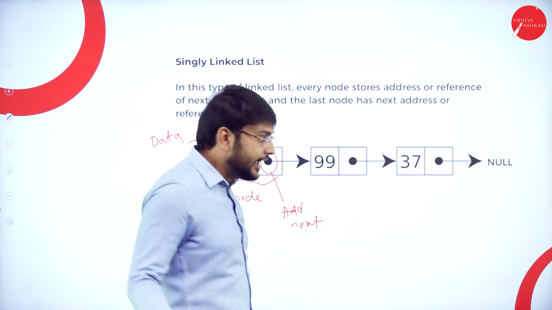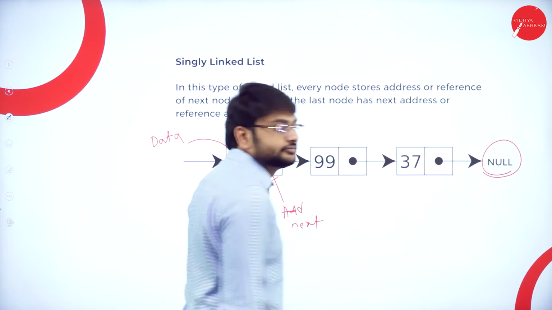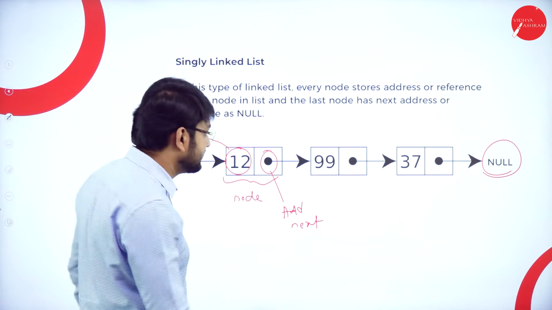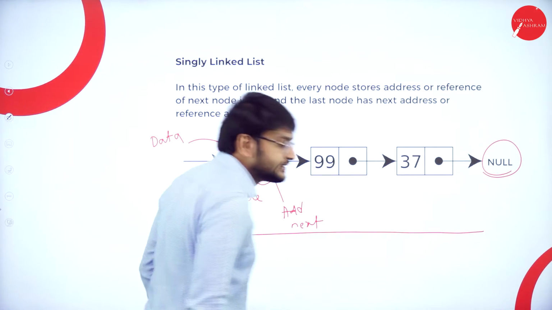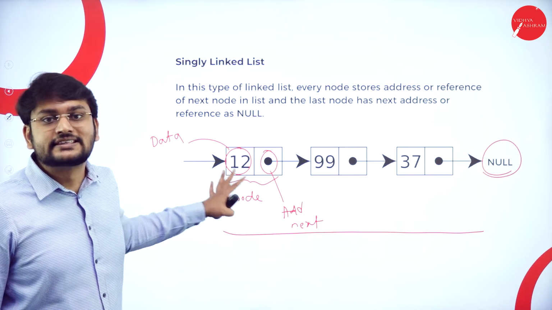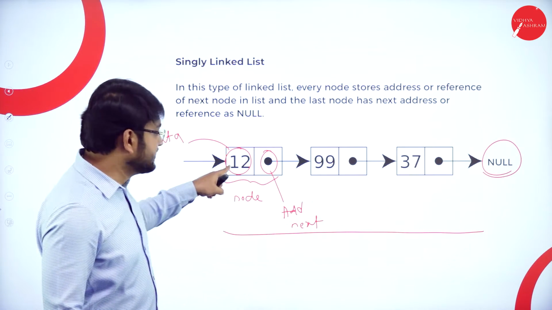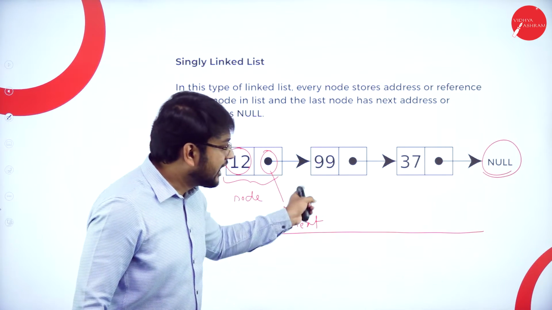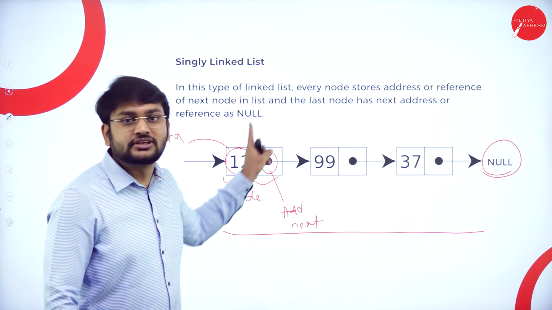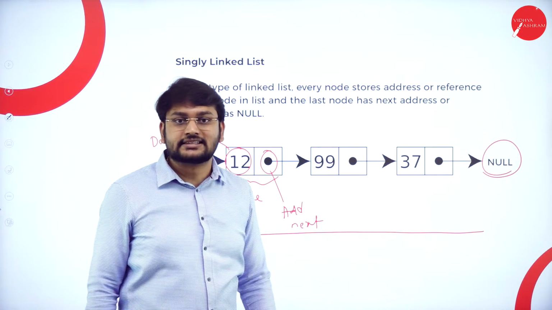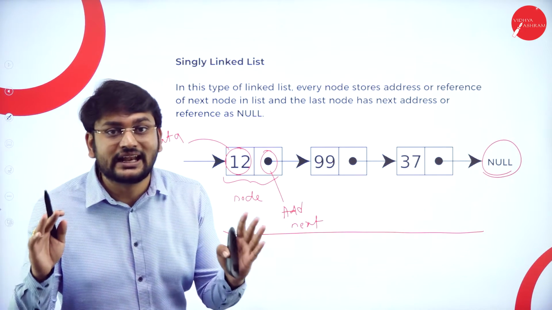So guys, at the end, I will have null. So this is what I will call a singly linked list. So you will be traversing in one direction. You will visit this item, then after that this, after that this. That's why I will call it a singly linked list. So hope you understood what is a singly linked list.